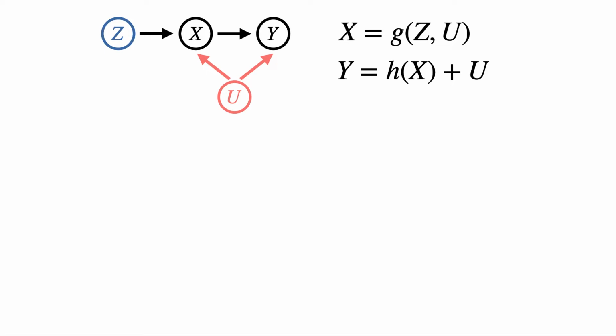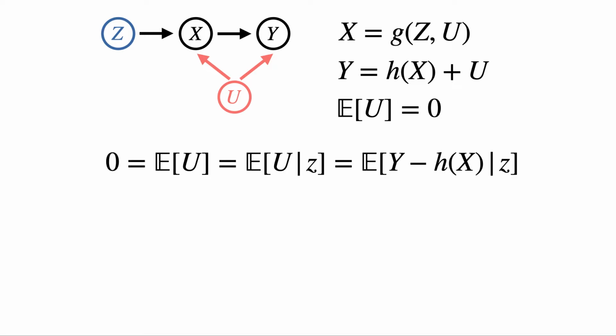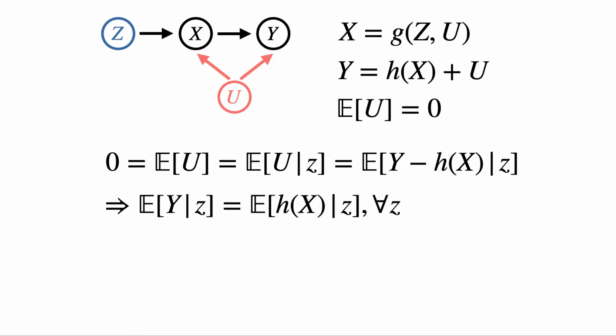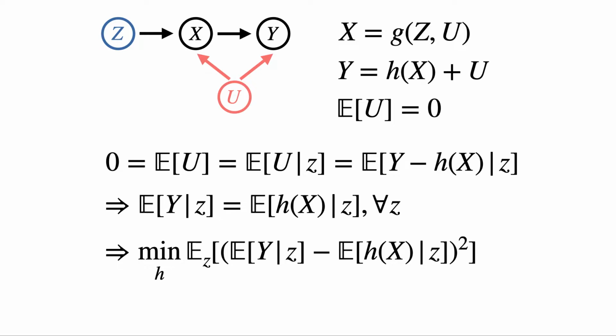Under these assumptions, one can derive a set of conditional moment restrictions. u is independent of z, so conditioning on it does not change the mean. Rearranging our expression for y, we get a constraint that must hold uniformly over z. We can then attempt to satisfy these conditions approximately by minimizing the squared difference between the two sides of this expression averaged over z.